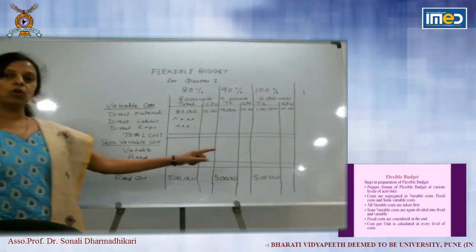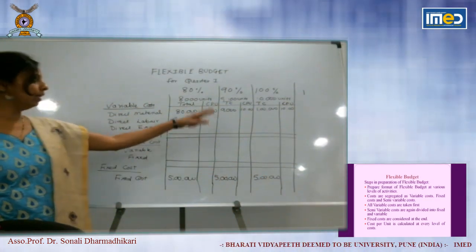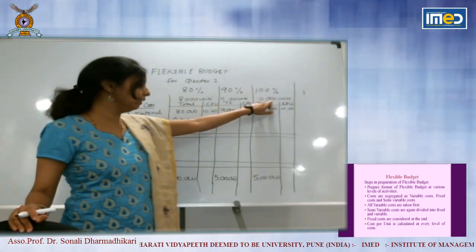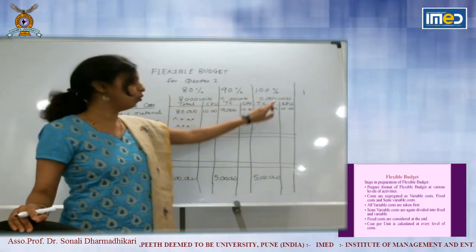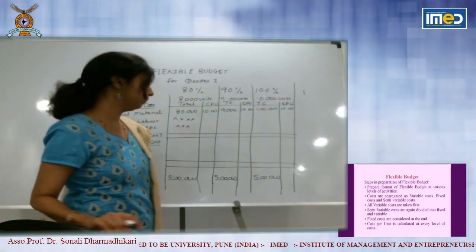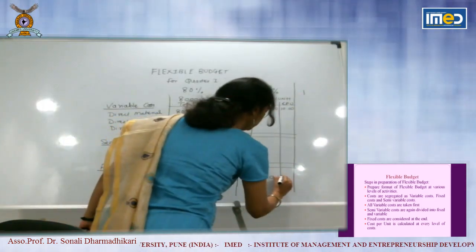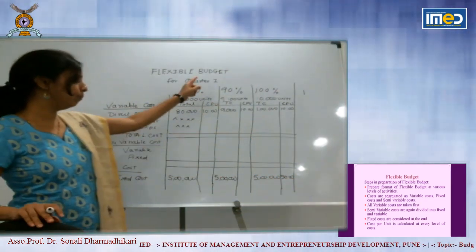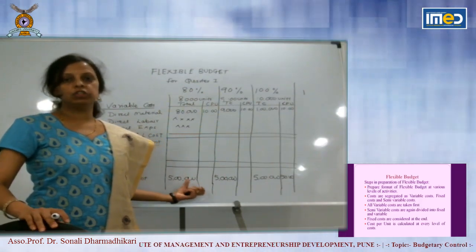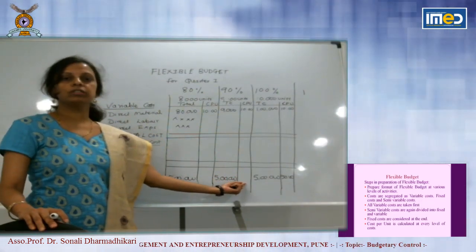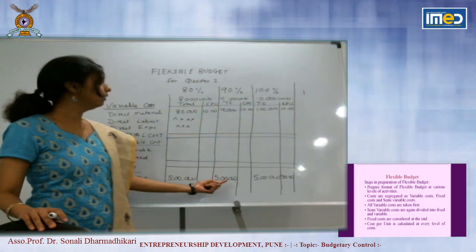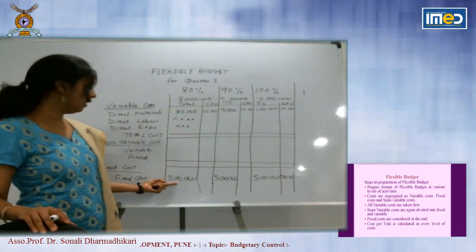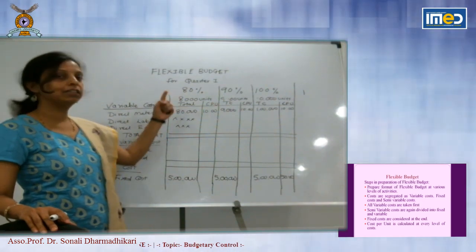Now what is the cost per unit? If you take at 100% level, 5 lakh divided by 10,000 becomes your cost per unit. That is rupees 50. Now fixed cost per unit goes on changing. What will be fixed cost here? 5 lakh divided by 9,000 and here 5 lakh divided by 8,000.